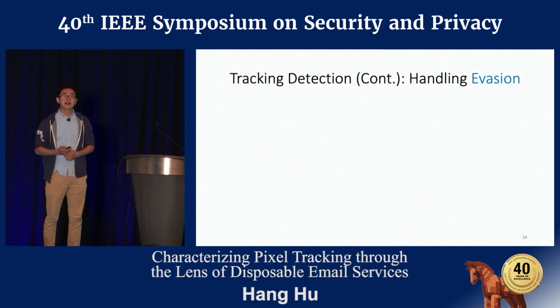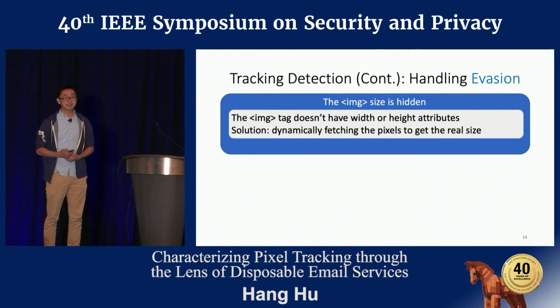During our tracking detection, we found some evasive tracking technique. The first evasive tracking technique is that some image tags are hiding their actual sizes. They don't have any size attributes, but if you query them, it turned out to be a tracking pixel. And our solution is to dynamically fetch all the pixels to get to their actual size. In our data set, 23.9% of all tracking images are hiding their sizes.